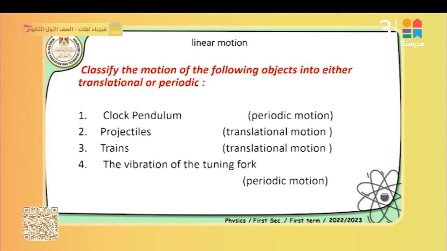The clock pendulum is classified as periodic motion. A projectile is translational motion, of course. The train is translational too, and the vibration of the tuning fork is periodic motion. اللي هي التانينج فورك لو تفتكروا اللي هي الشوكة الرنانة اللي كنا بناخدها زمان في اللاب واحنا صغيرين. كنا بنعمل الاكتيفيتيز بتاعت الصوت.